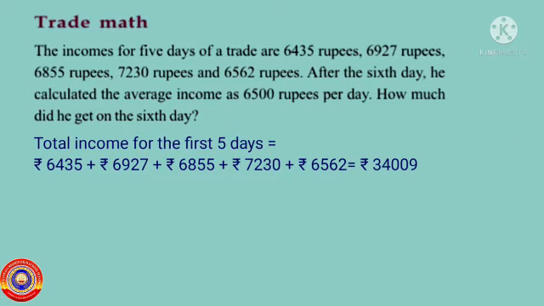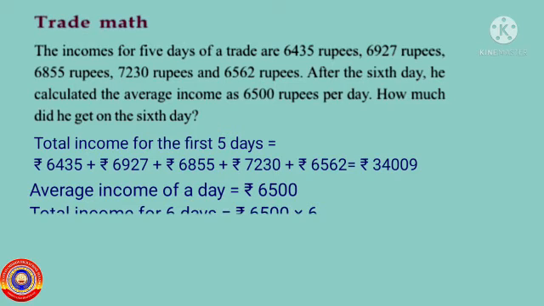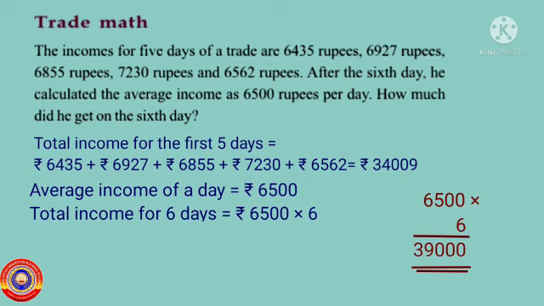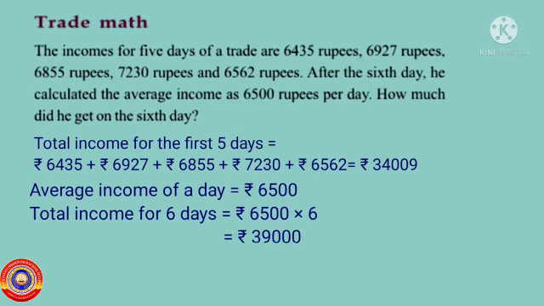Next, average income of a day is equal to 6,500 rupees. Then, total income for 6 days is equal to 6,500 rupees multiplied by 6, that is equal to 39,000 rupees.